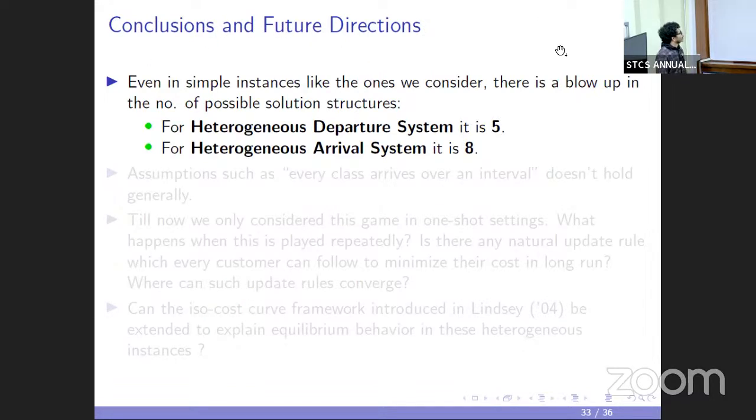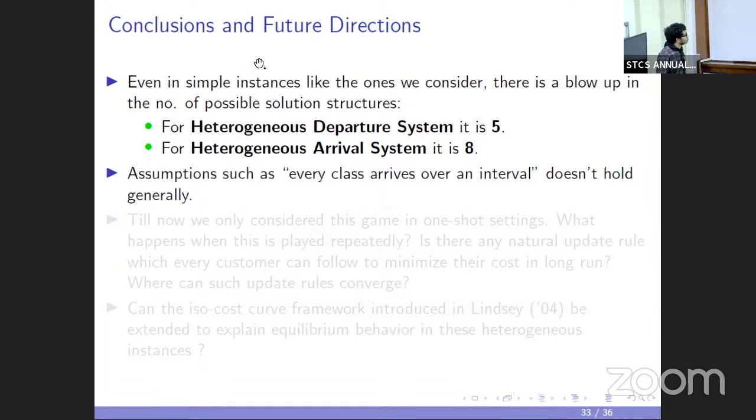We have seen that even in simple instances, like a 2Q network with two groups arriving, there can be a large number of possible solution structures. For example, in the first instance we considered, there are 5 different possible structures of the EAP, even when the EAP is unique, and in the second instance we considered there are 8 different solution structures possible.